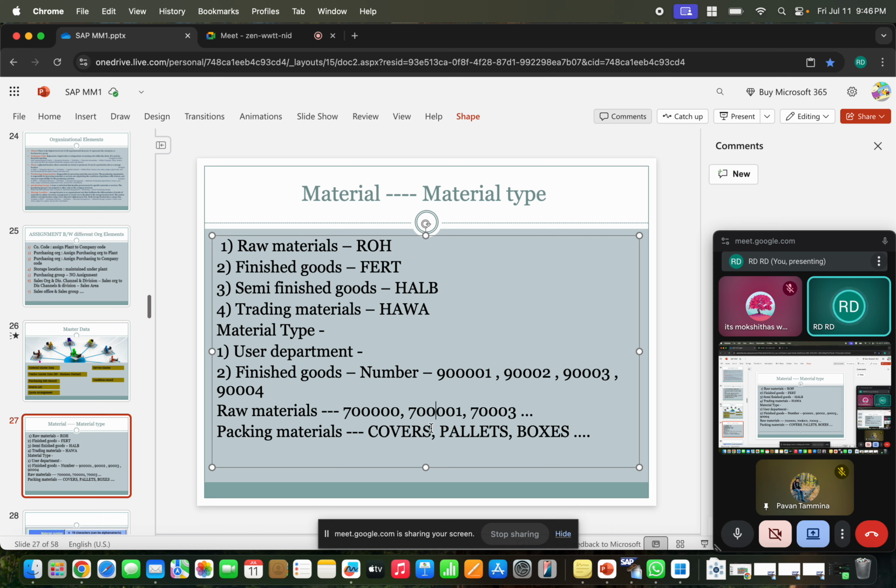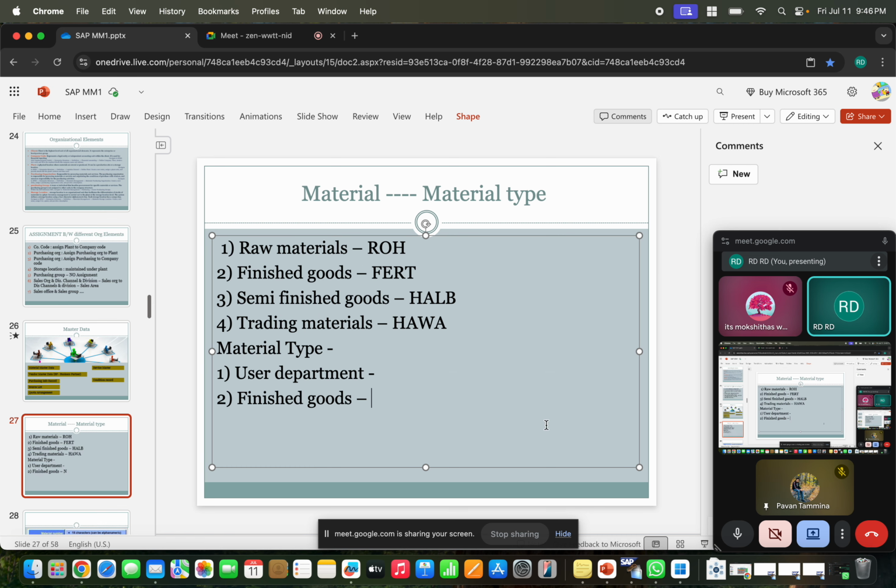Is a number series required or not? Let's take an example. Suppose an employee is there, a contract employee is there, a permanent employee is there. How do you differentiate a contract employee and a permanent employee? It depends on the ID. They have a different series for the permanent employee and a different series for the contract employee.